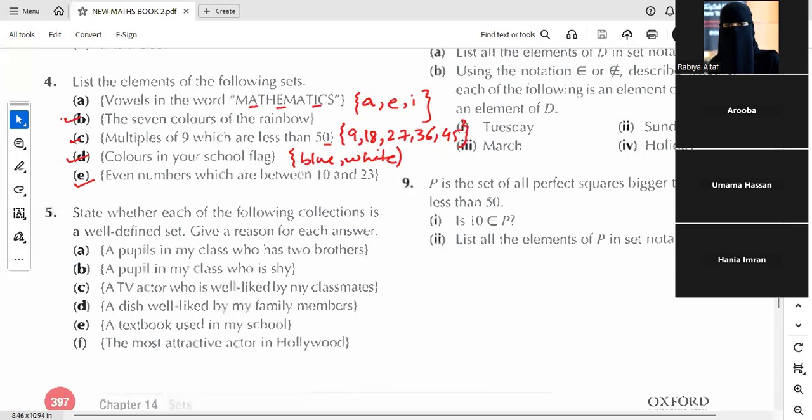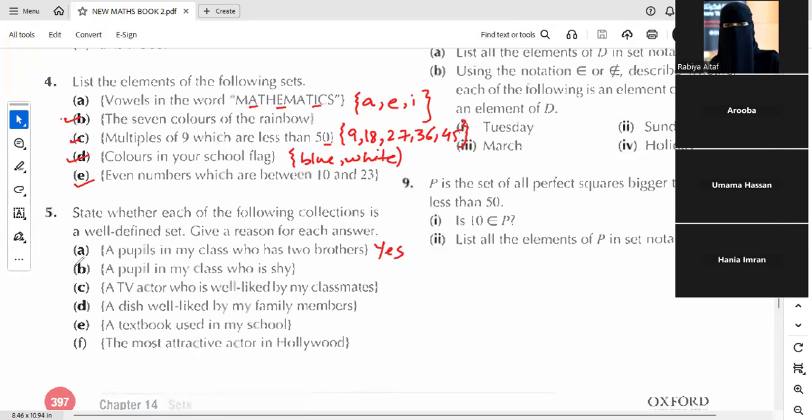No, no one. This collection of set is well defined because the answer will be the same for all of you. You know how many of your classmates have two brothers, so it should be well defined. You just need to write your final answer in the form of yes or no. This collection of set is well defined, so we'll write yes.